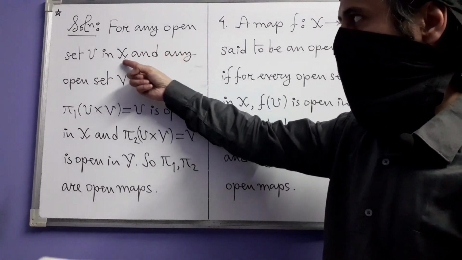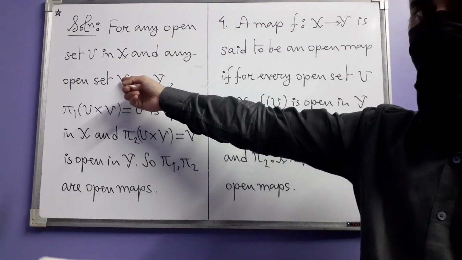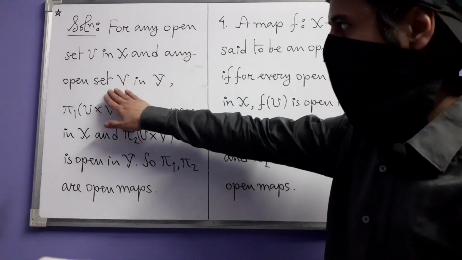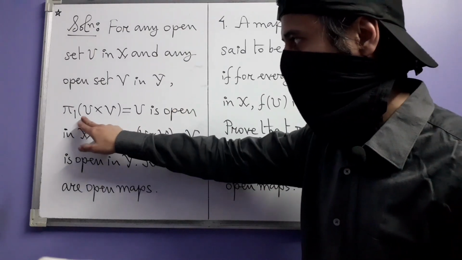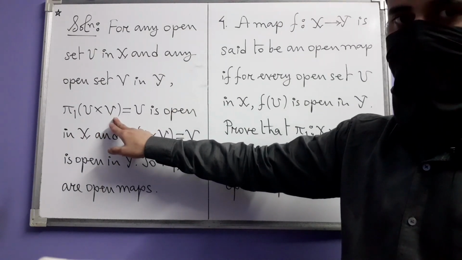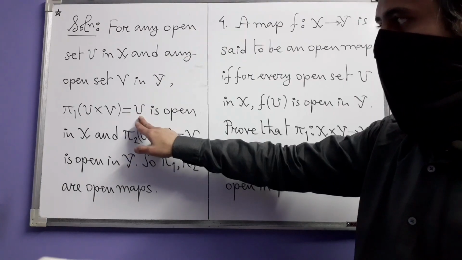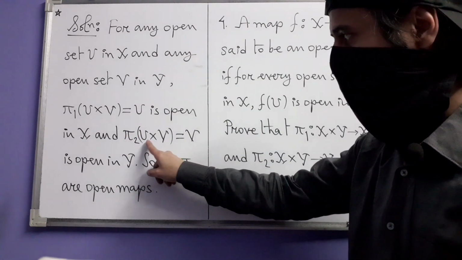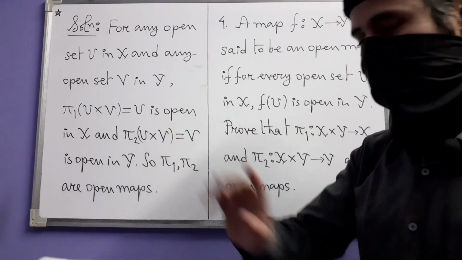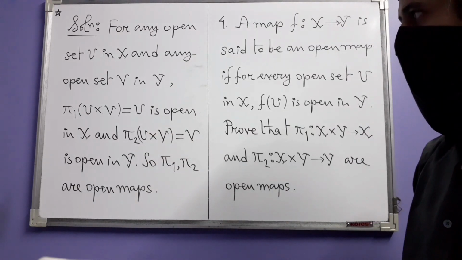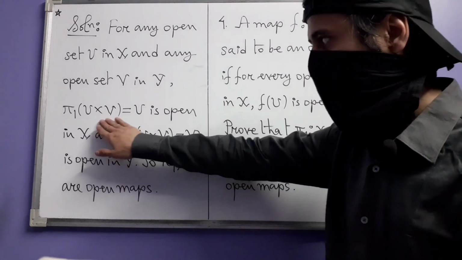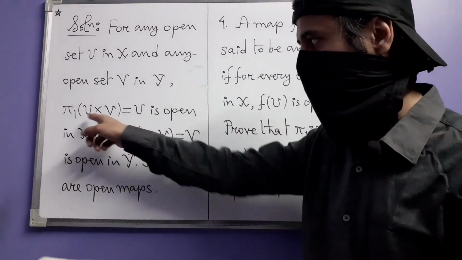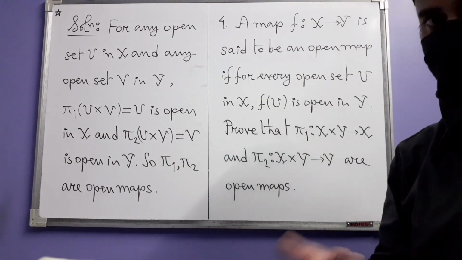For any open set U in X, that means U is a subset of X which is open in the topology that X has, whatever it is, and any open set V in Y, the pi1 image of U times V, the Cartesian product of U and V, is equal to U, and of course that is open in X because that's how we chose it. And the pi2 image of U times V, which is V, is open in Y. You think yourself why this image is U and why this image is V. You just go back to the definitions of pi1 and pi2 and it will become clear very quickly.